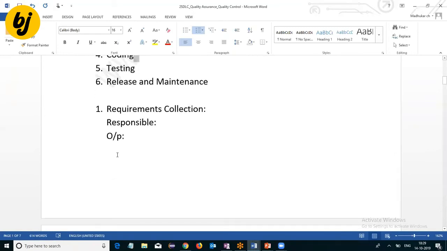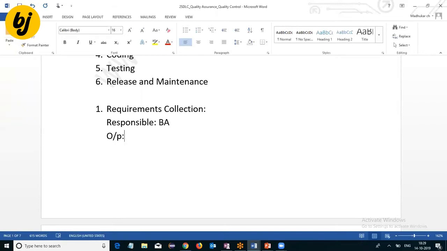What is the first phase? We have requirements collection. Who is responsible? Marketing executive or business analyst. What will he do? He is going to collect the business requirements. From where? From the client who needs the software. So in the requirements collection phase, the business analyst will collect the requirements through interaction with the client.